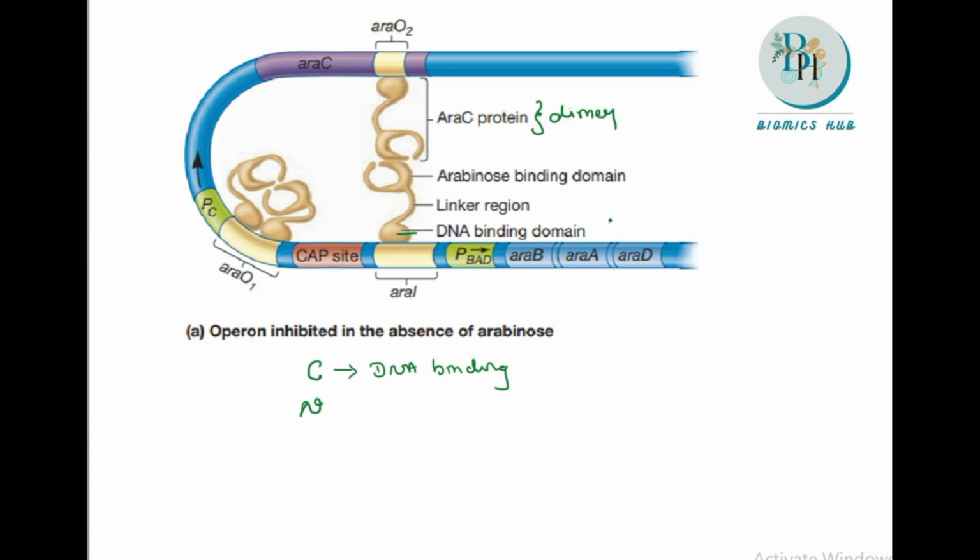This is the C-terminal of the AraC protein, and there is another thing, the N-terminal. Here we have the N-terminal region, and this is a place where the arabinose can come and bind, and these two link here because they will form a dimer. Whenever it is in the dimer form, it will work properly. So this is the structure of the AraC protein. The N-terminal portion is responsible for dimerization.